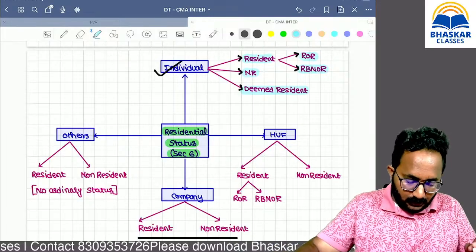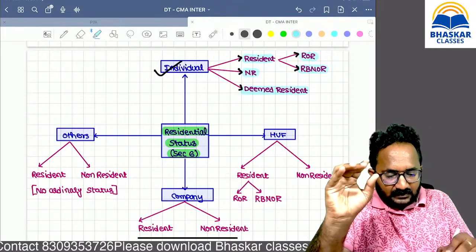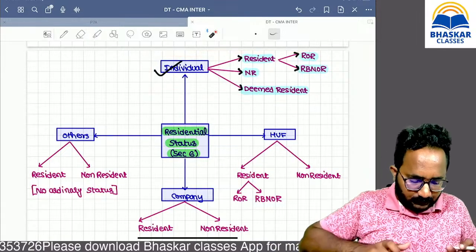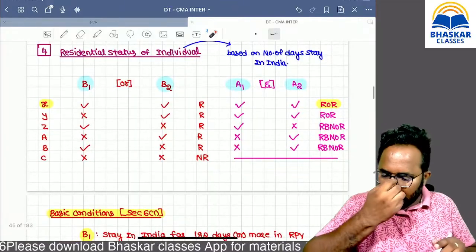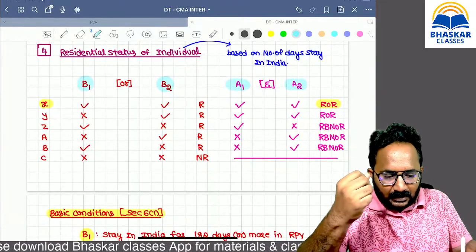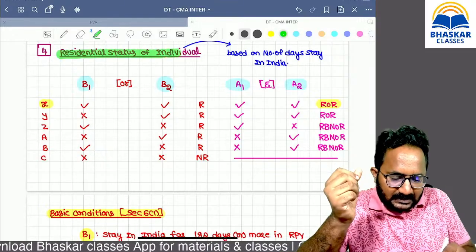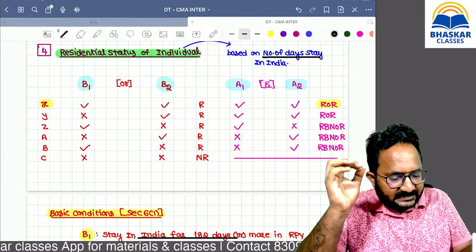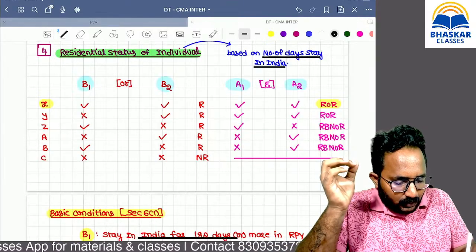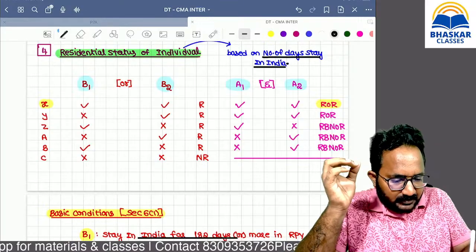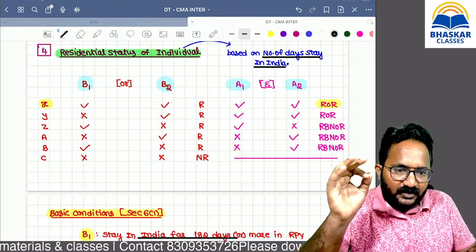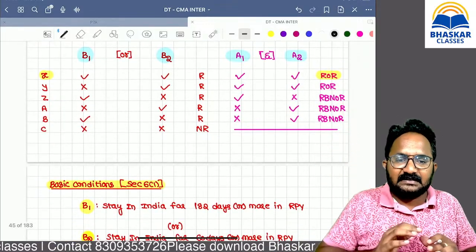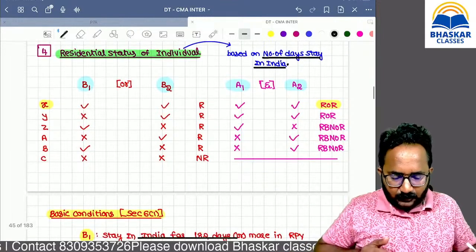So first we concentrate on the residential status of an individual, then we can go to the next concepts. How to calculate the residential status of an individual? It always depends upon the number of days stay in India. So if you want to calculate the residential status of an individual, they definitely need to provide the number of days stay in India. First I am saying the proforma, then after I will say all the conditions also. Listen carefully.